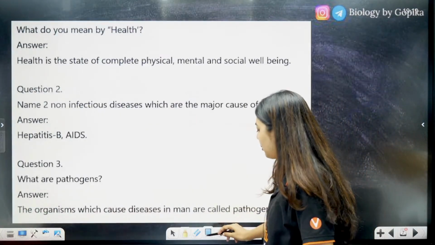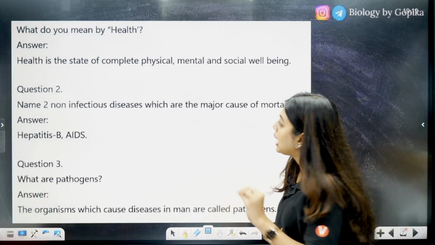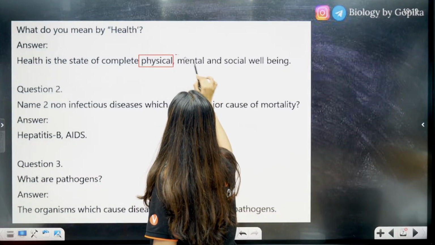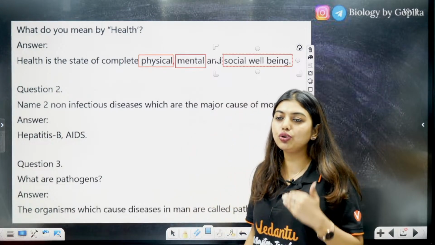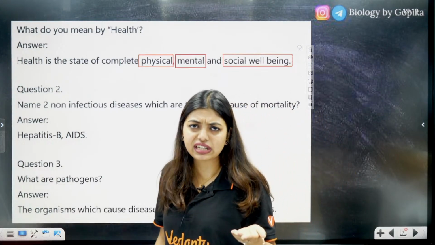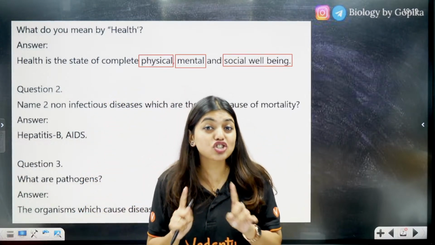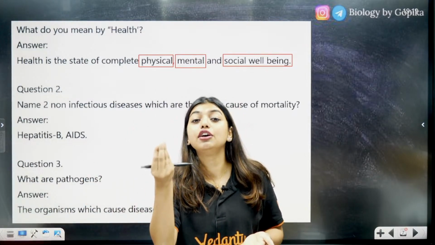Next, let's see some of the 1 mark questions also. Okay, what do you mean by health? Health is a state of complete physical, mental and social well-being. So that's what I told you. Just by mere physical fitness, like some people don't know, I have six packs, I have biceps, I have triceps. That is not health. That is just physical fitness.